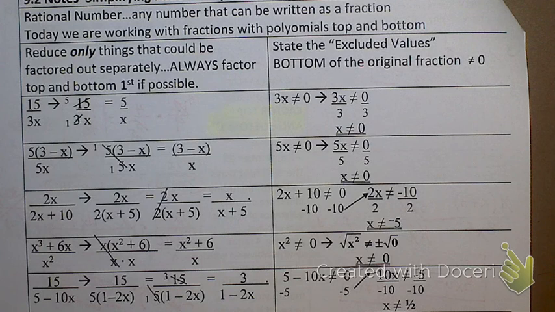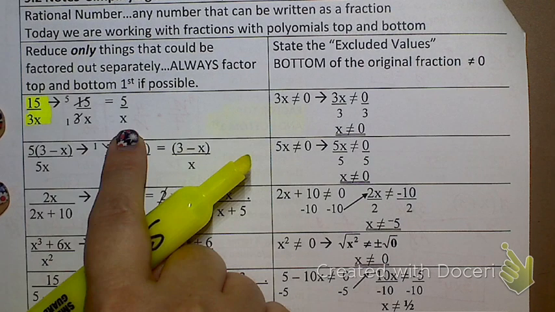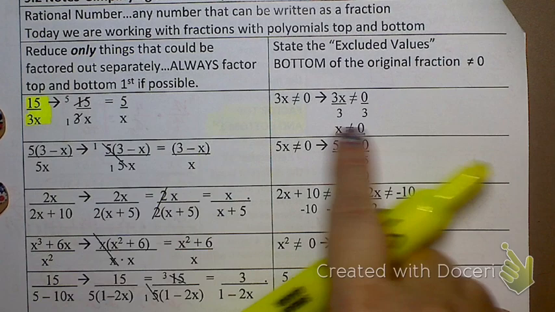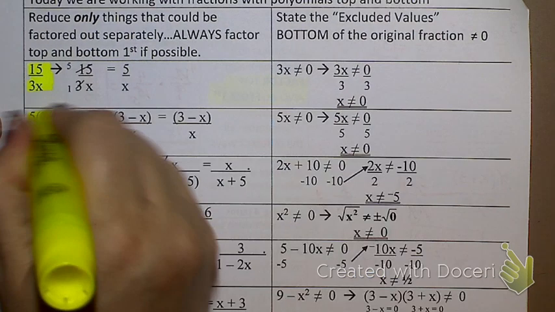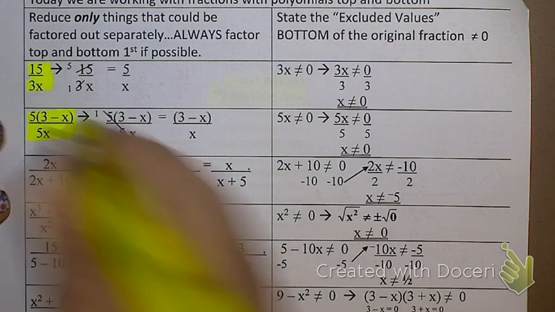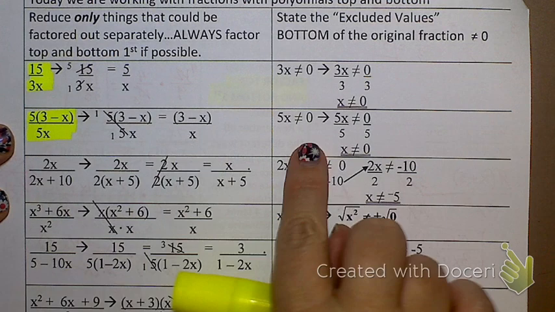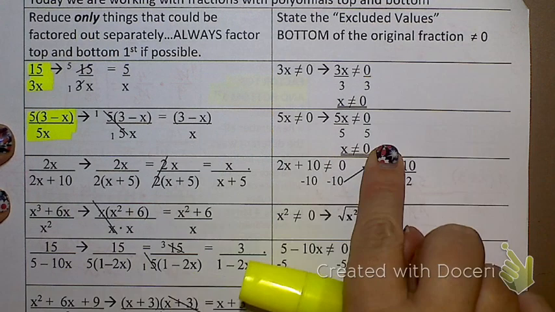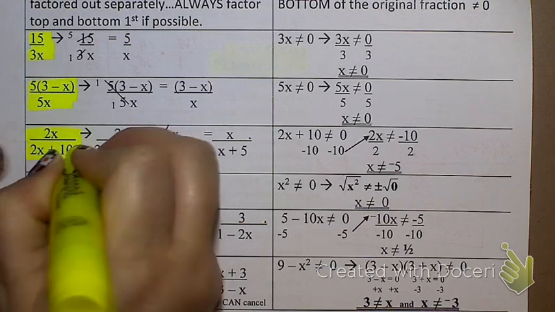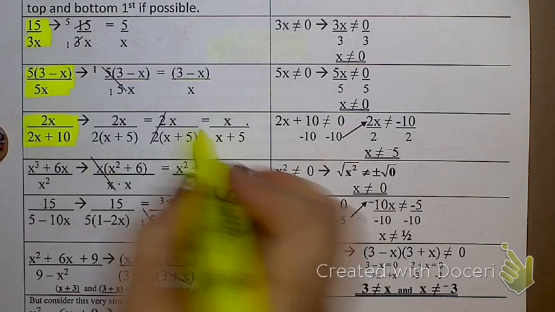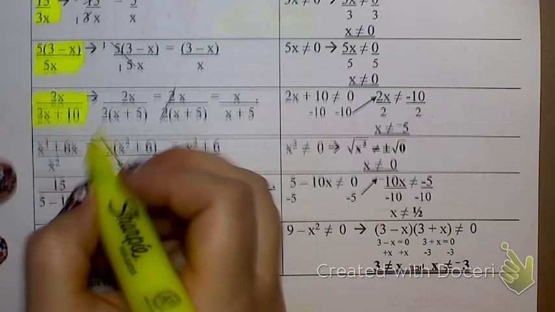If your answer looks like this, this is how you simplify it and how you would find your excluded values. Does that make sense? So it's different types of examples. If your answer looks like that, that's how you would simplify it and state your excluded values, and so on and so forth.